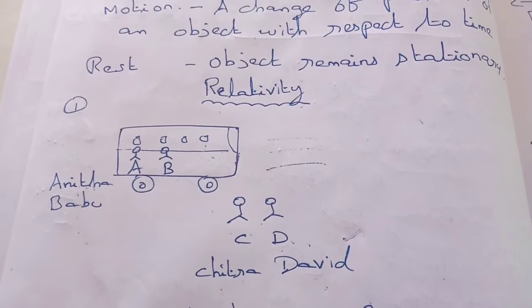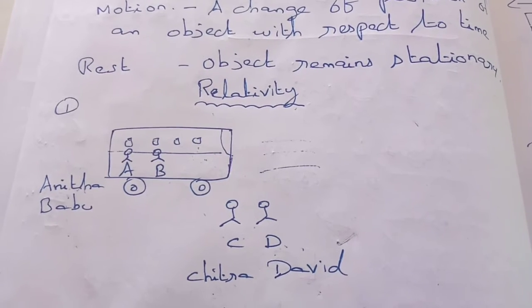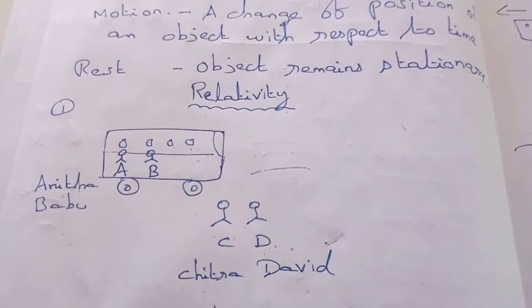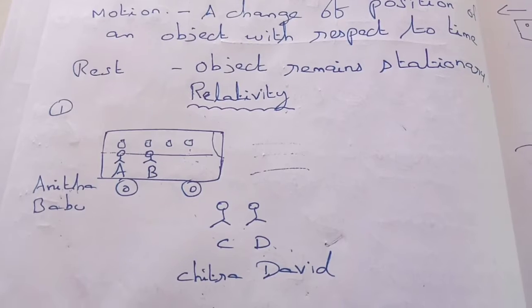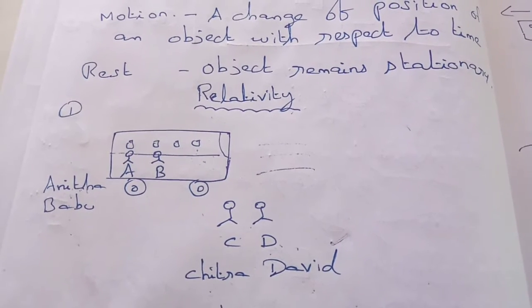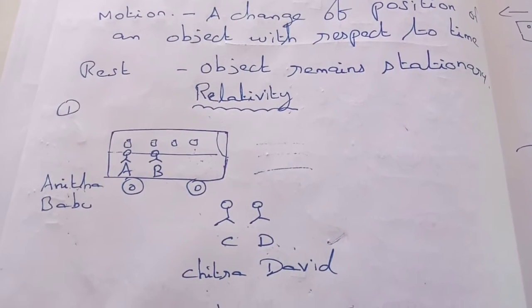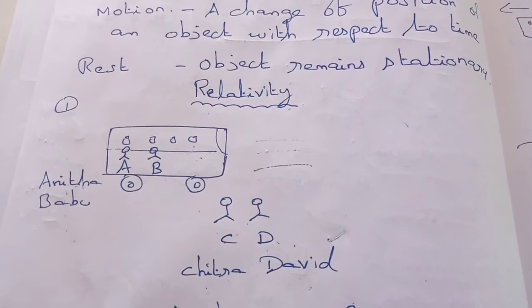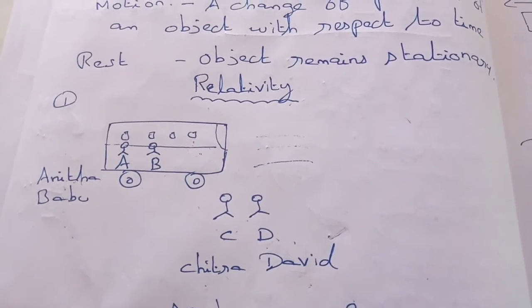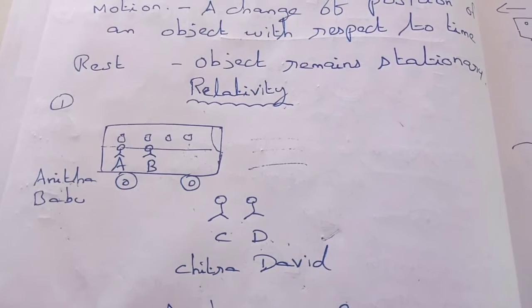Next day, Chitra asks Anita, yesterday while you were going in the bus, was Babu moving or not? Anita says that no, he was not moving. He was just sitting on a seat. He was not moving at all. So now who is correct? Is Anita correct or David correct?